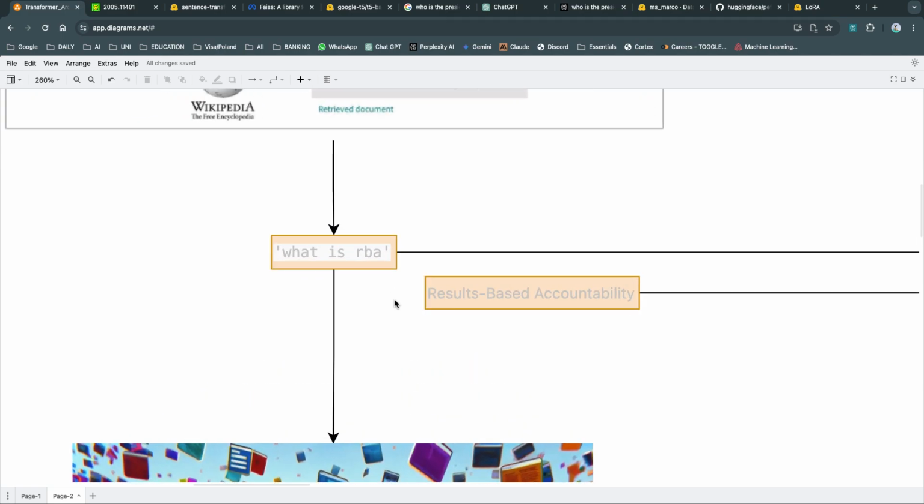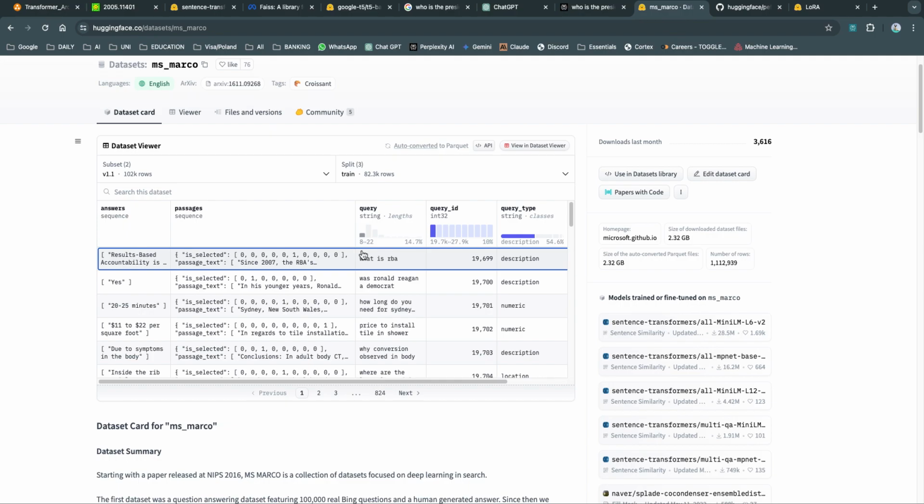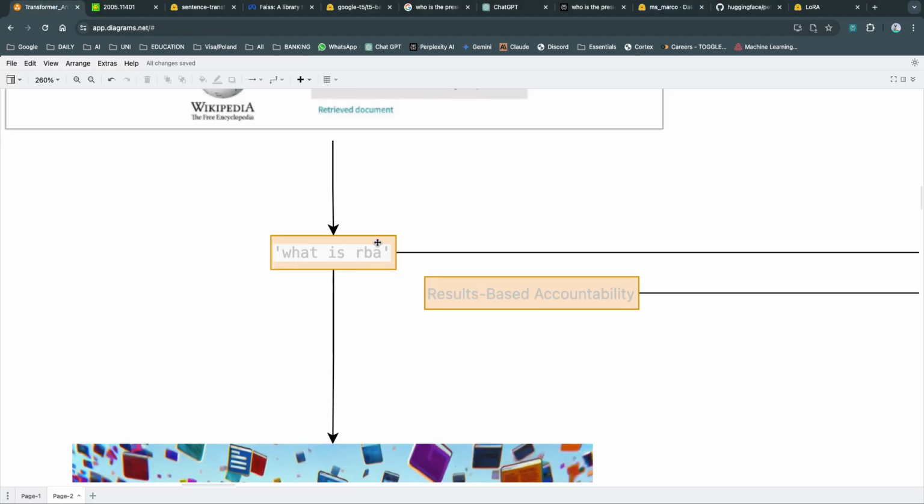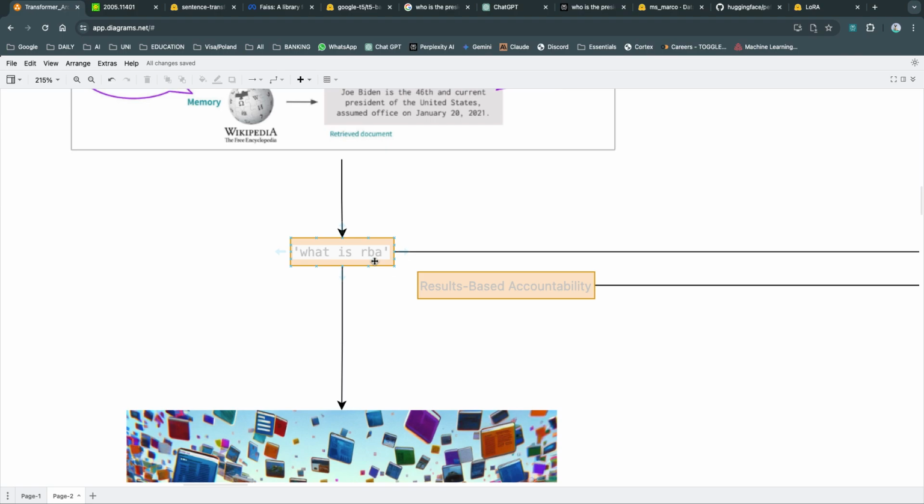In my case, the question is, what is RBA? Before we go there, let me show you where I'm sourcing the data from. I'm using the Hugging Face MS MARCO dataset, which has around 80,000 rows, each with a query, a bunch of relevant documents, and the actual answer. So the first question is, what is RBA? And in our training situation, we already know our answer: result-based accountability.